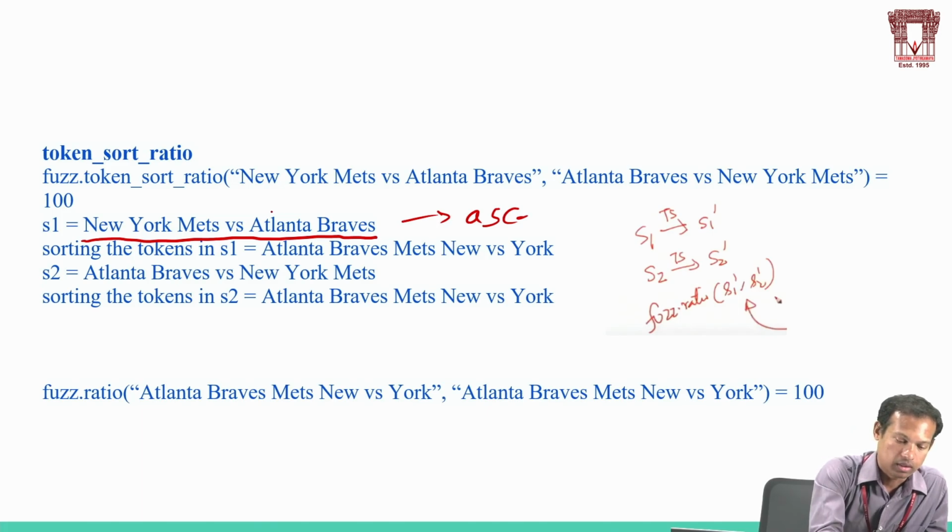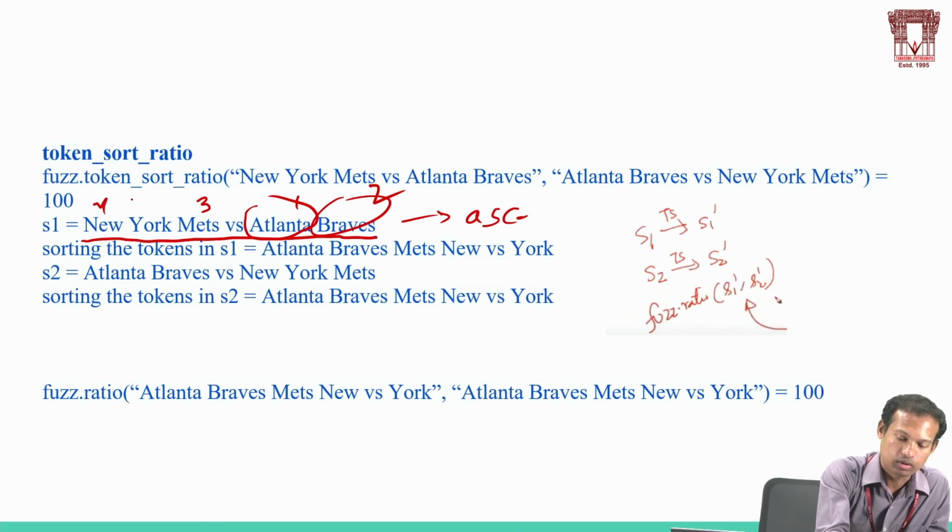That means Atlanta Braves, this is the first one. Second one, New York Mets, versus S1 will be converted to Atlanta Braves Mets. Third one, fourth one, fifth one, and sixth one.